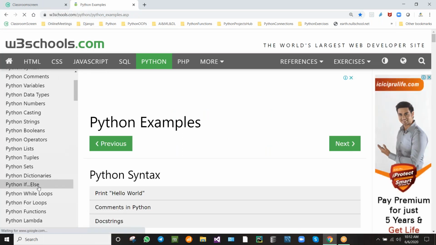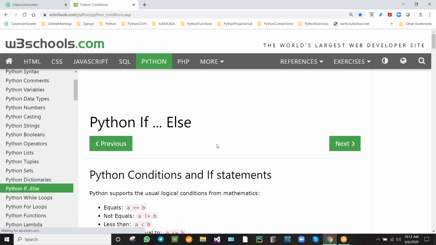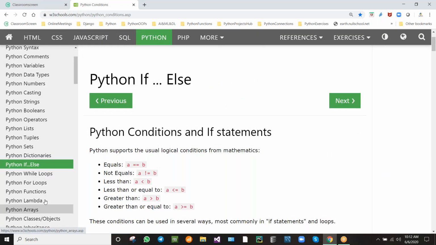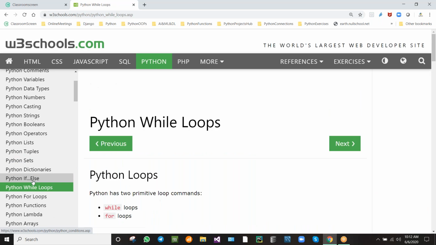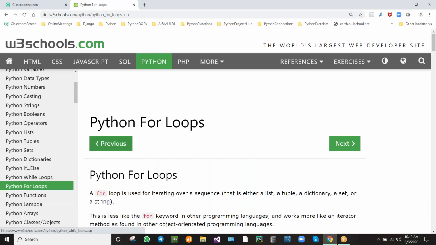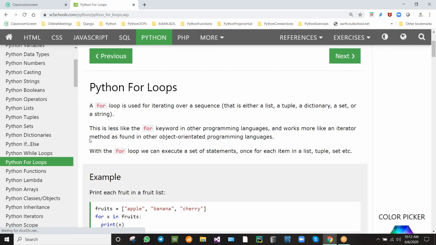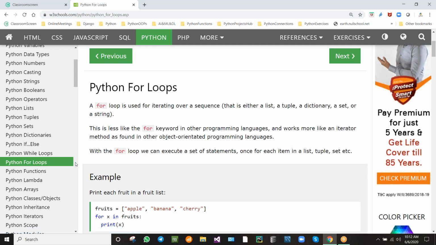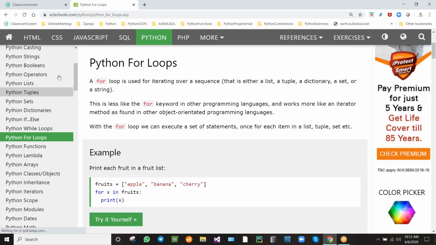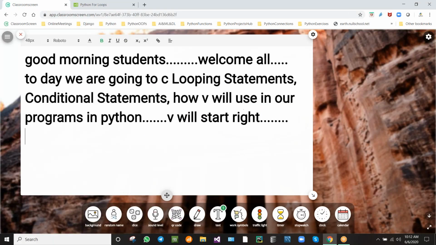So today we are going to see all these things: if, if else, while loop, for loop. If you know these things, you can start working on the programs. You can start with the medium size programs. If you know all these things, if else and all those things we are going to discuss right now.